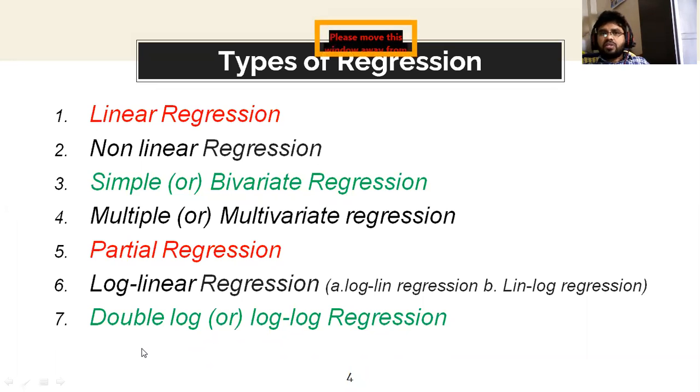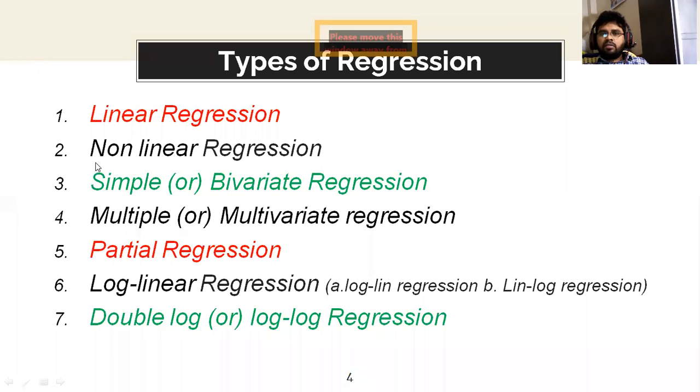When you enter the master's course as well as MPhil and PhD, you may get different types of regressions also. The other regressions are based on these types only. So here we need to understand these basic types of regressions. The first one is linear regression.